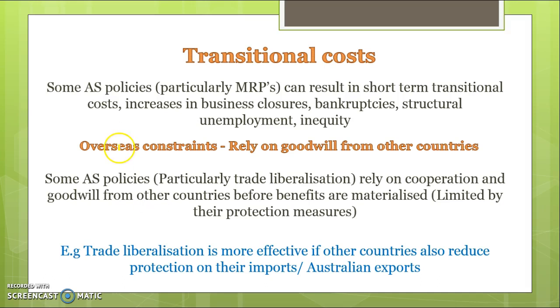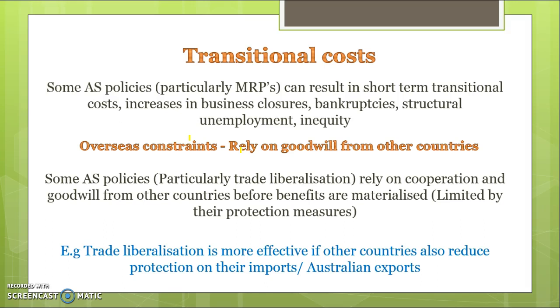Another problem is that there are overseas constraints. So sometimes for the supply-side policies to have their true benefit, it relies on goodwill and cooperation from other countries. So if you look at trade liberalisation, for example, in order for that to be fully effective, we need the other countries to sign the free trade agreement and therefore agree to reducing some of these protectionist measures. So trade liberalisation, for example, is more effective if the other country also helps to reduce their protection on their imports, because then Australian exports will become more competitive and then we'll have its full benefit for growth and jobs as we specialise in areas of comparative advantage.